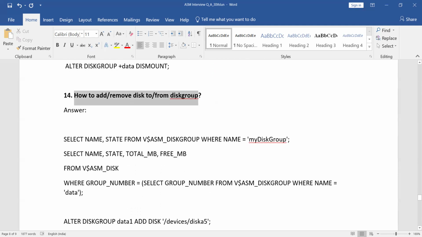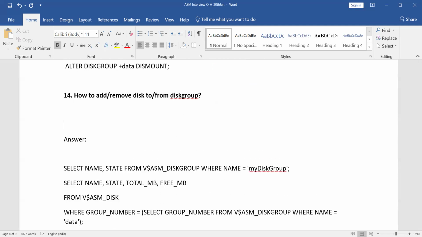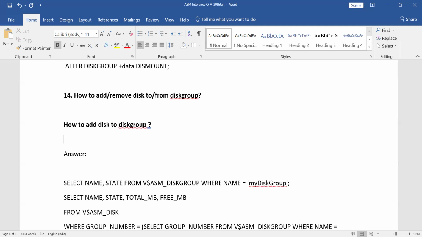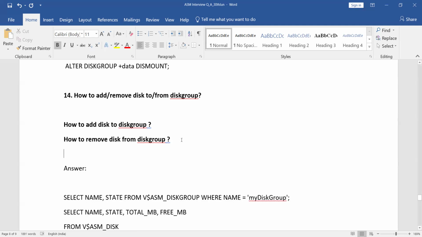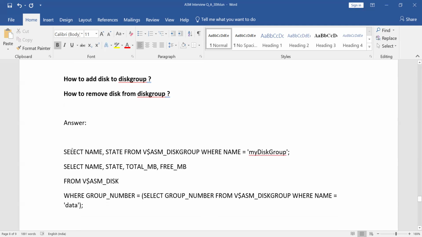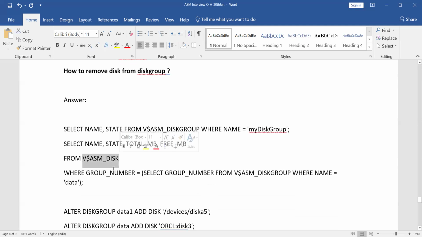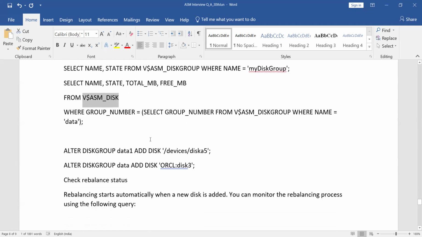Then this is also a frequently asked interview question: how to add a disk to a disk group, or how to remove a disk from a disk group. So there are 2 questions in this single question. If somebody asks you these as part of the interview, you can check the ASM disk group status and ASM disk views. By using these 2 views, you can see the status of those disks and disk groups.